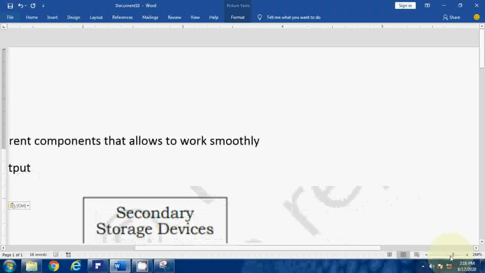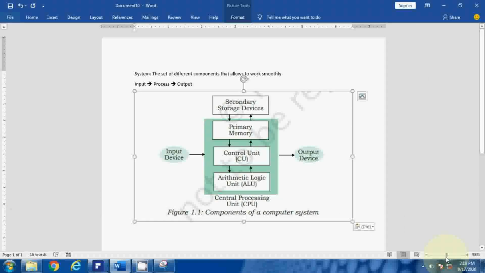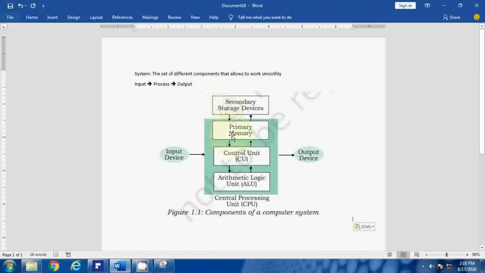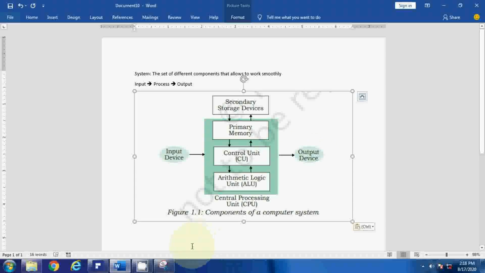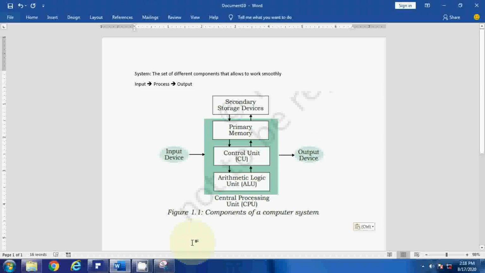Okay, so these are the components of a computer system. First of all, how you can understand what is an input device and what is an output device. Those devices are connected to your computer from outside. We can see directly that input devices and output devices are connected to the computer. Input devices are the keyboard and mouse that you can see attached to your computer, and the output device is the monitor, which is attached to your computer. So these can be considered input and output devices.